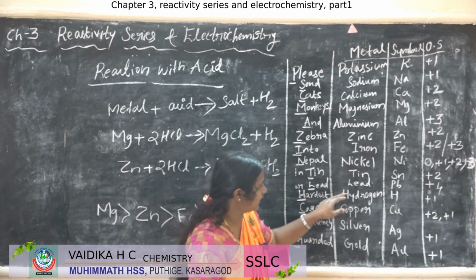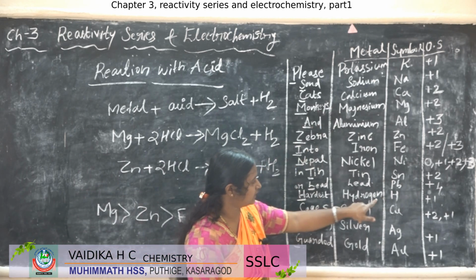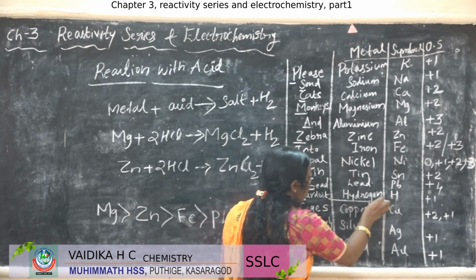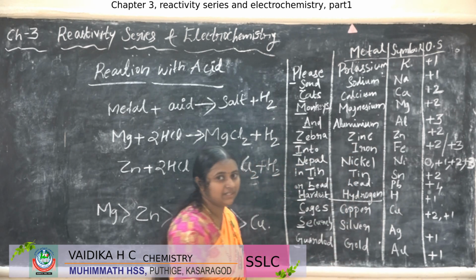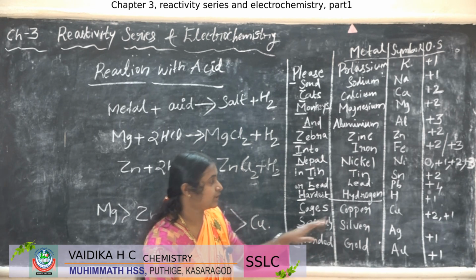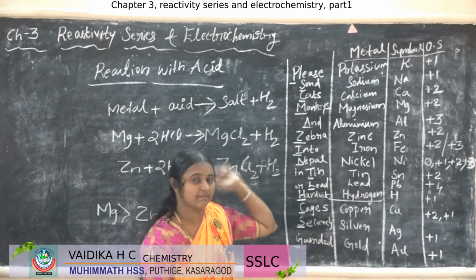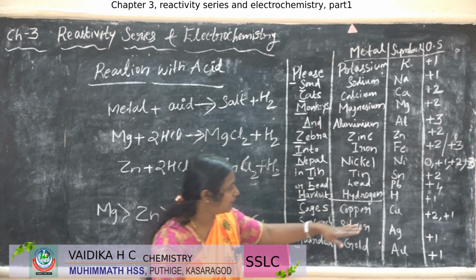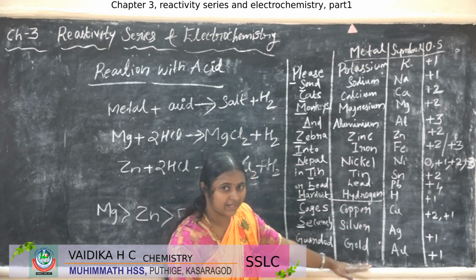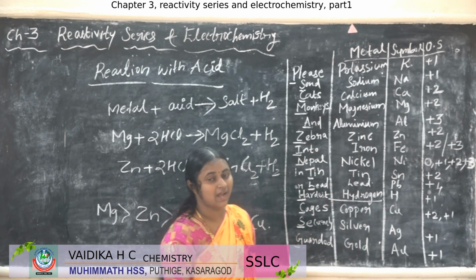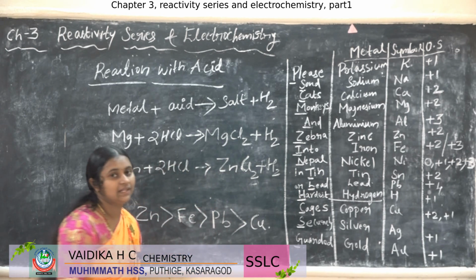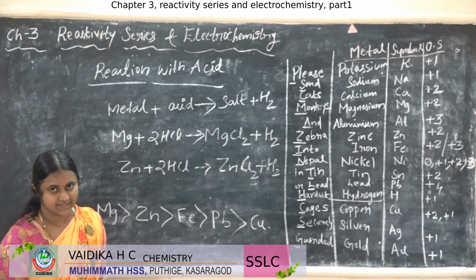If you see above this hydrogen, here is hydrogen, no? The metals above the hydrogen will displace or release hydrogen gas while reacting with the acid, but the metals below the hydrogen will not release the hydrogen gas while reacting with the acids.